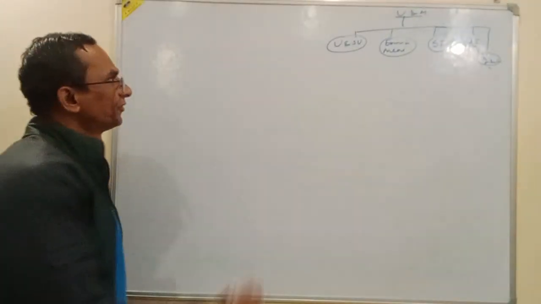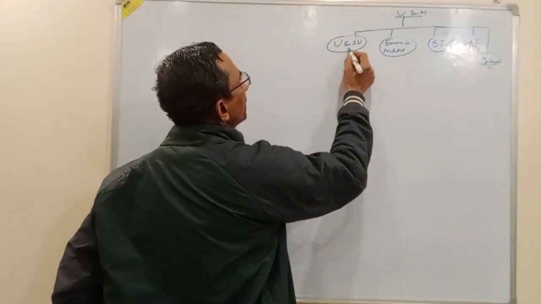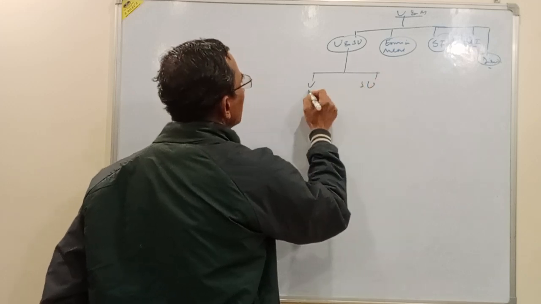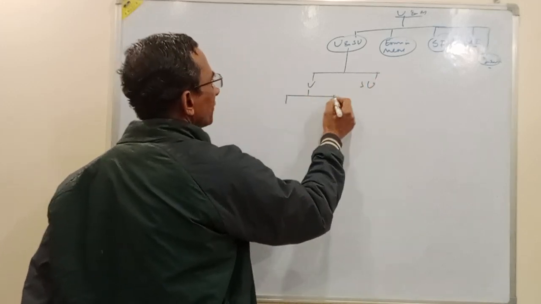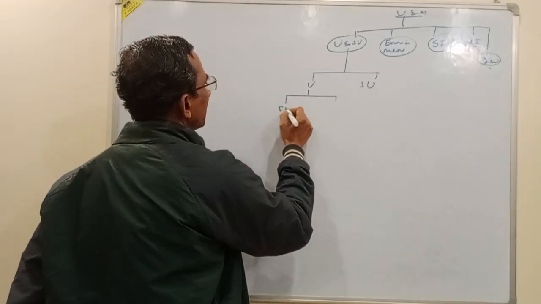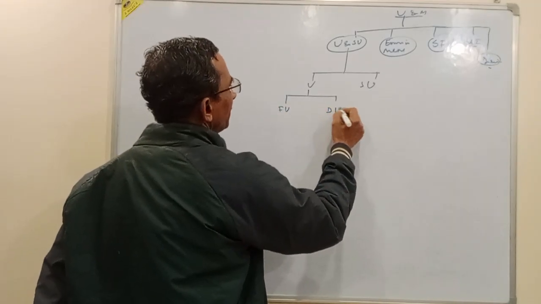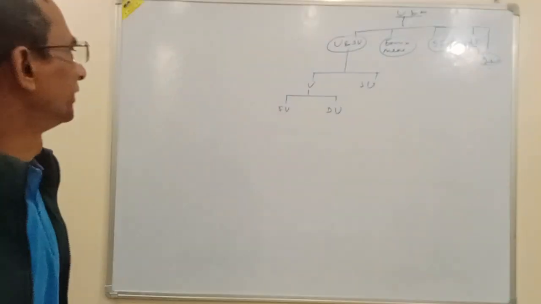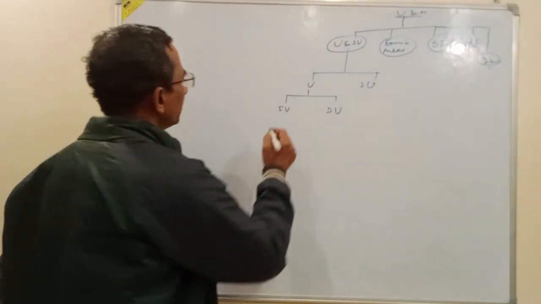Under unit and system of units, we have studied two types of units, that is fundamental unit and derived unit. This depends upon the quantity we are going to measure.